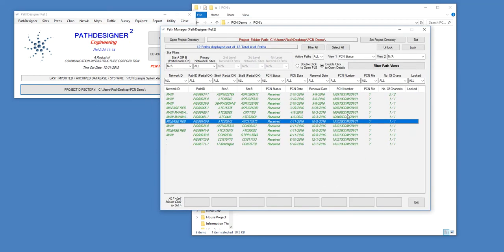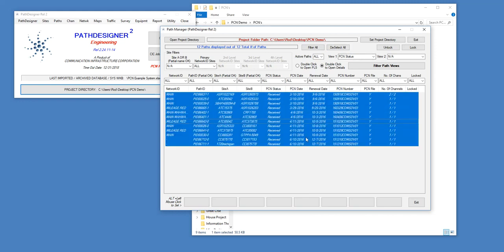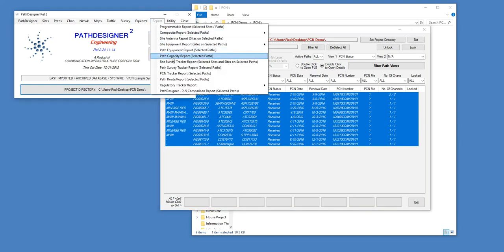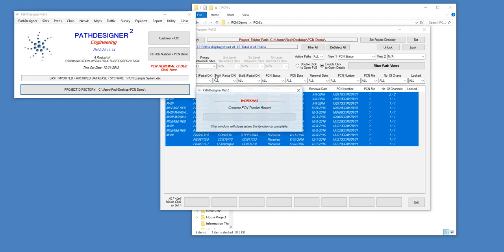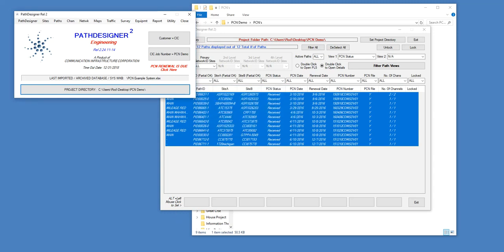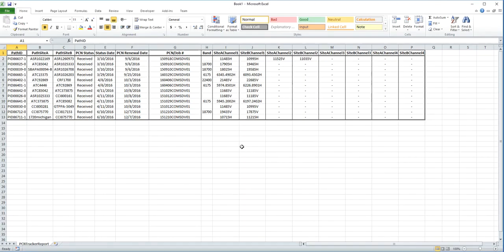Now, the next thing we could do is create a report of the PCN status or PCN information. In this case, I'll just select all the paths I'm interested in. I don't have to select them all, but I will for this example. I go into my report, and we have a PCN tracker report, which I activate. It will create an Excel report of the PCN status of these paths that I've selected. Takes a second, and there's my Excel report that's created with the paths, the status, the dates, the PCN numbers, bands, and channels.